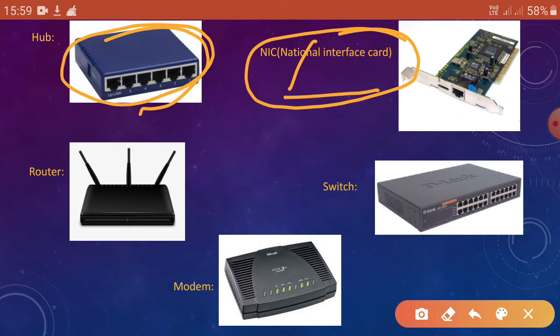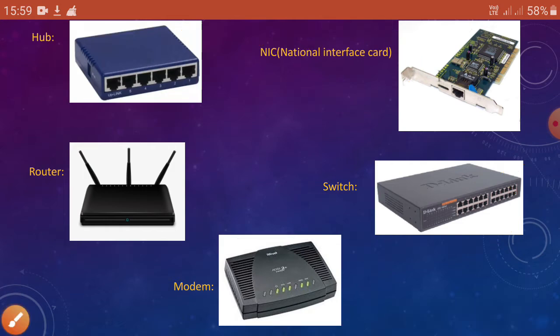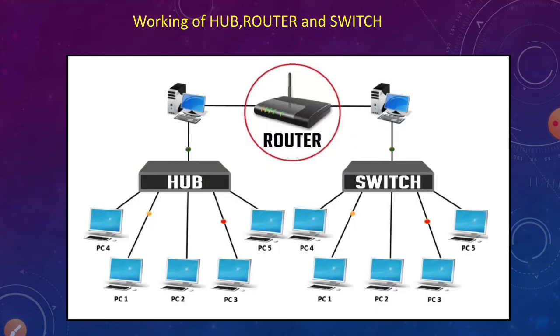Here it is a switch, here it is a modem, and here it is a router. So you can find all the devices here that we already learned in the previous slide. Take a look at it. Okay, go to the next slide.